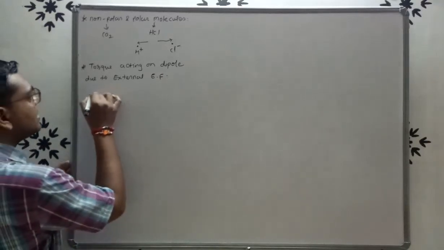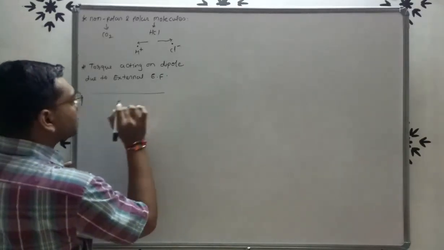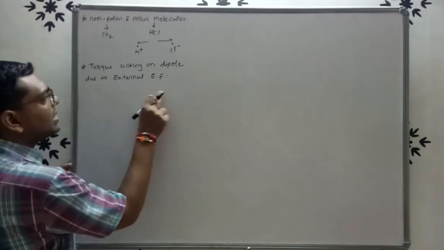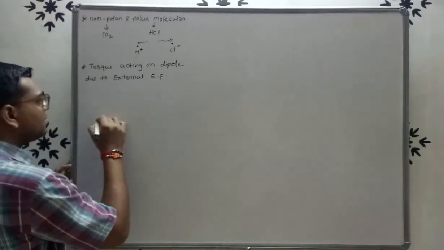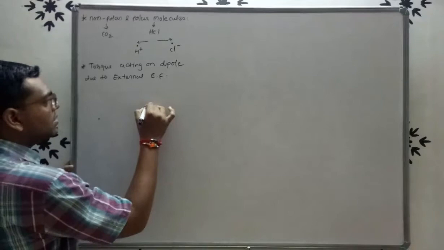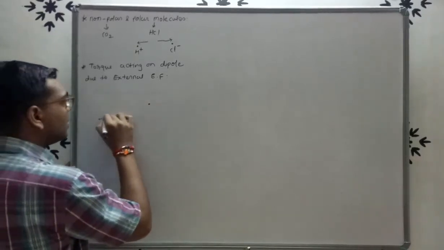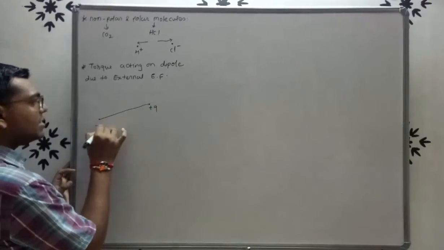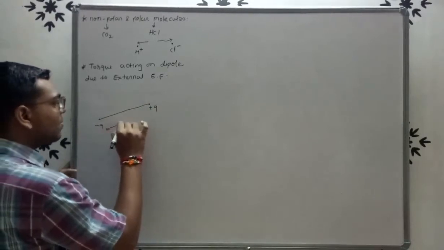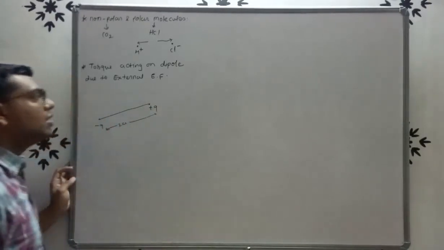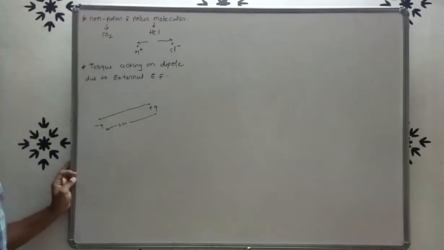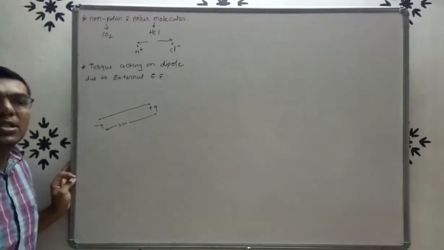So see here friends, this is the dipole, or we can draw it like this. This is plus q and this is minus q. The distance between plus q and minus q is 2a. Now here the electric field is uniform.